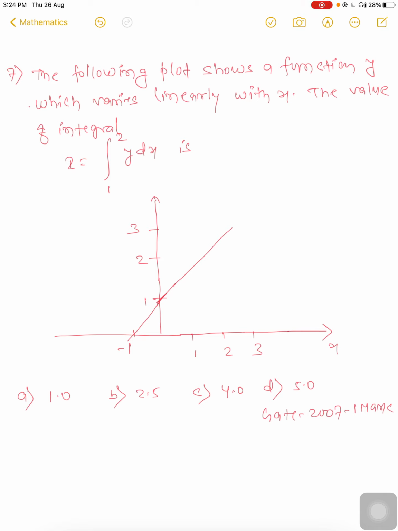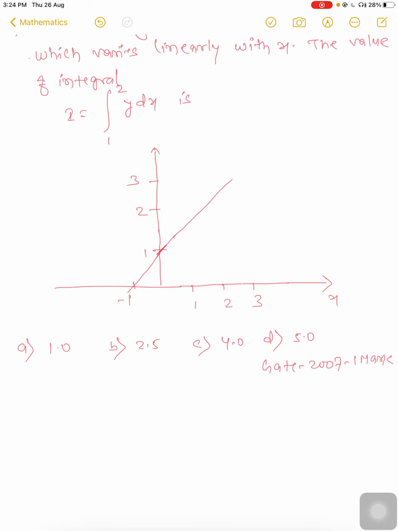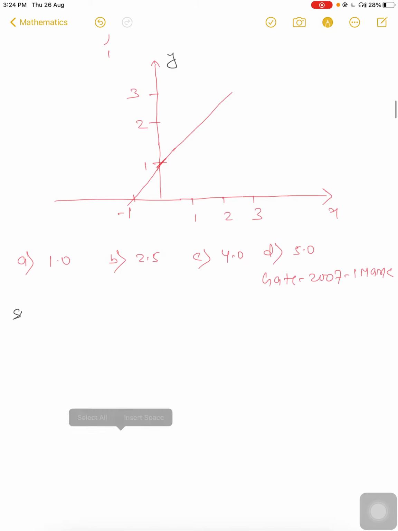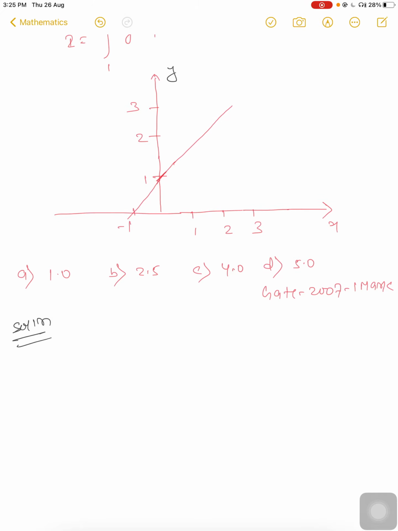Now comes the next question. The following plots show a function y which varies linearly with x. We have to find out the value of the integral of y dx. Okay, this graph. First of all, in such type of question you have to find the mathematical equation of this graph. Okay, so the mathematical equation will be x minus 1 plus y minus y by 1.